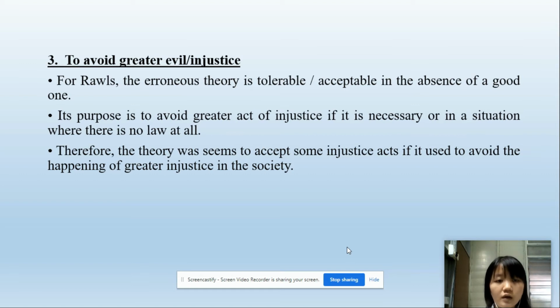The third contribution of the theory is to avoid greater evil or injustice. For Rawls, an erroneous theory is tolerable or acceptable in the absence of a good one. The purpose is to avoid a greater act of injustice if necessary, or in a situation where there is no law at all. For instance, there might be a moral right to kill if its purpose is to prevent the killing of more innocent people. Therefore, the theory will accept some injustice if it is used to avoid the happening of a greater injustice or evil in society.